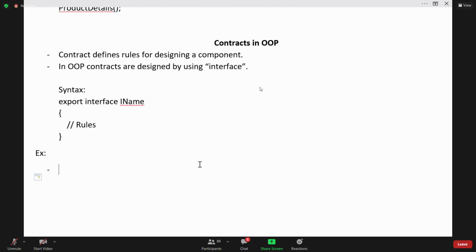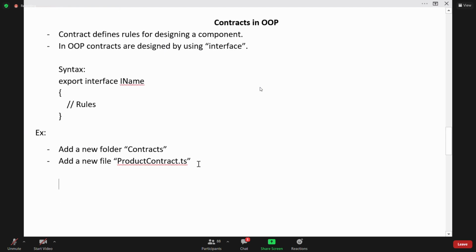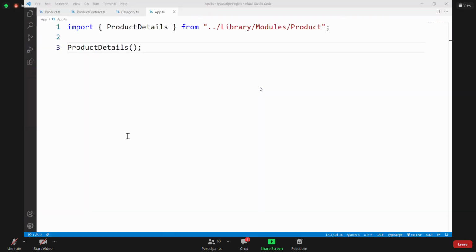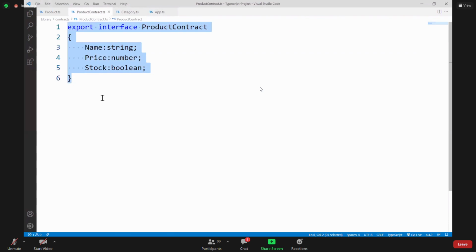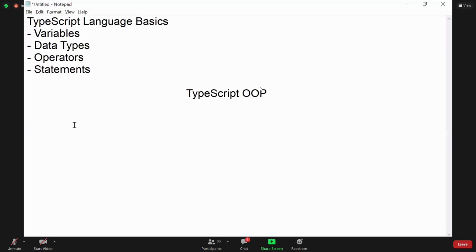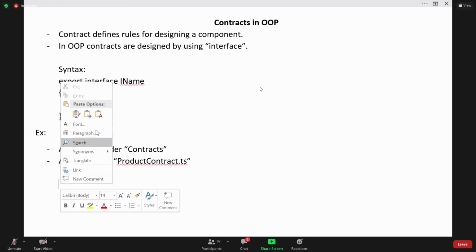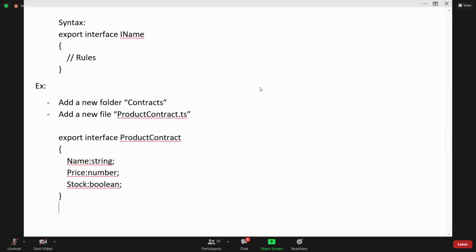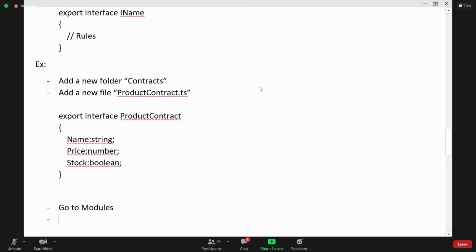In the example, I add a new folder, that is contracts, and add a new file. So that is product contract.ts. In that product contract.ts, we are adding this logic. This is the product contract related logic. Okay. Now this is the contract. Now what we have to do, go to modules, in that product.ts.